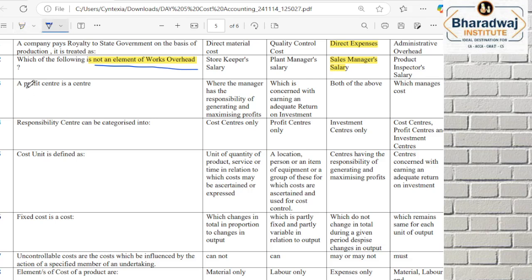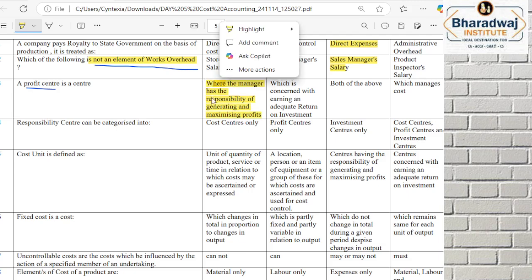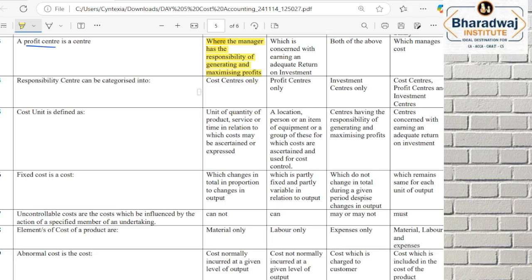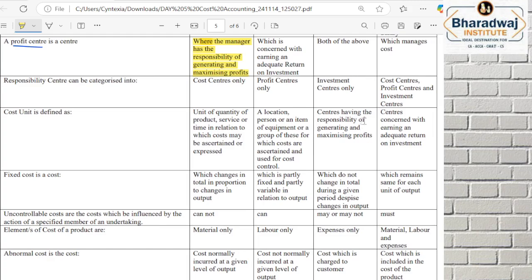What is a profit center? You are responsible to maximize the profit. Both revenue and cost will be matched and profit maximized. Responsibility center means responsible for cost, responsible for profit, responsible for investments.